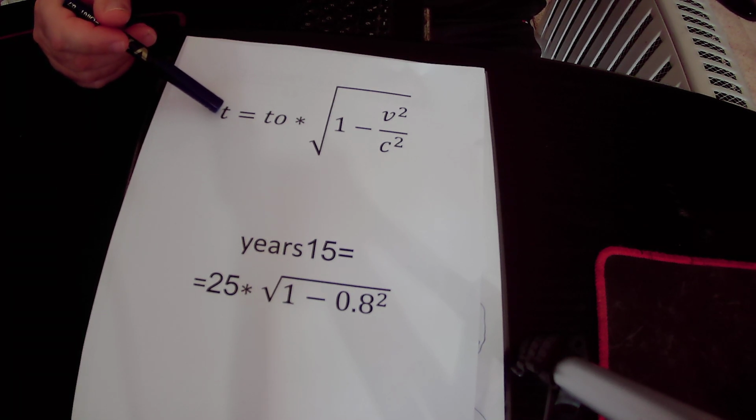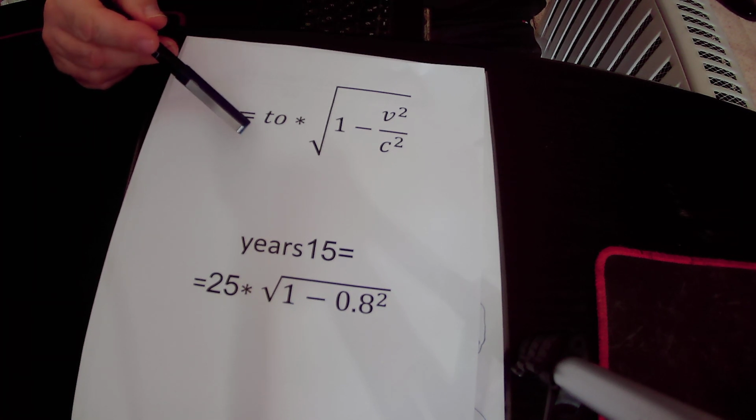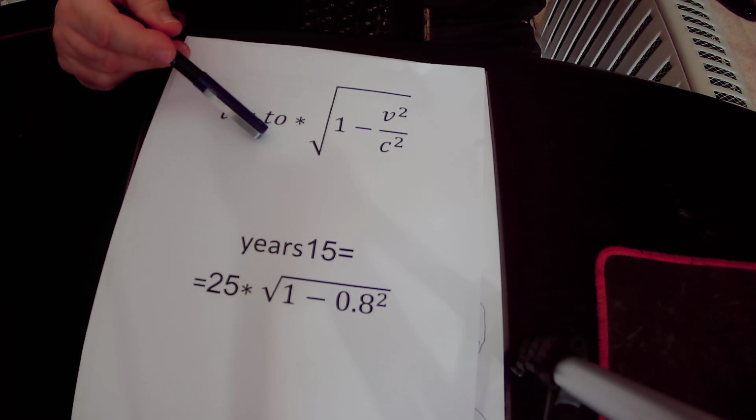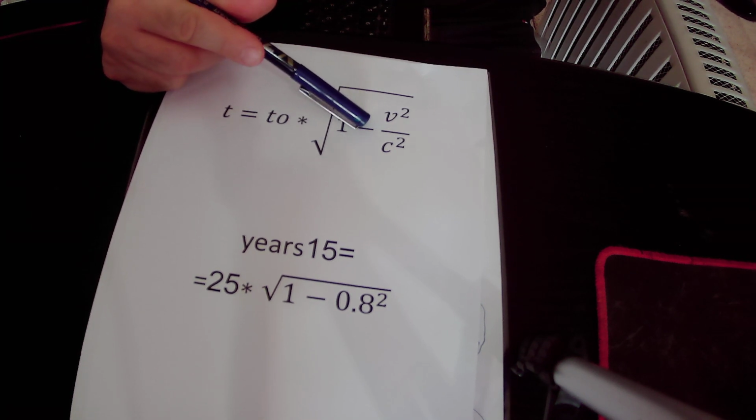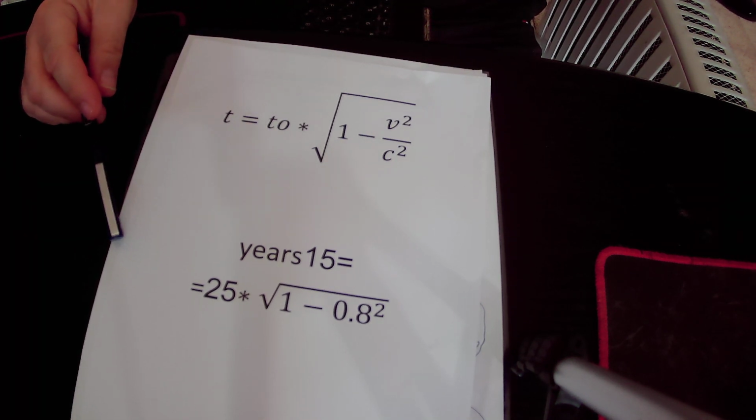T naught is the total time that has passed on Earth, and we multiply it by the root of 1 minus v squared divided by c squared.